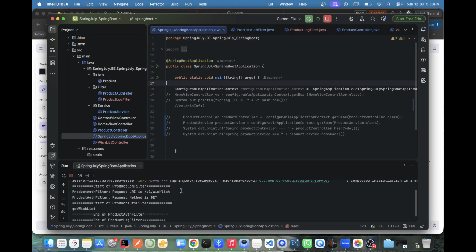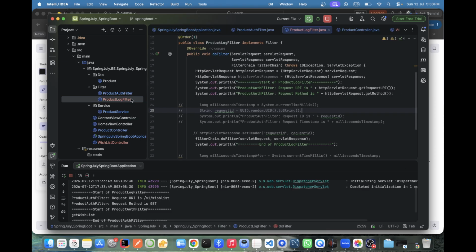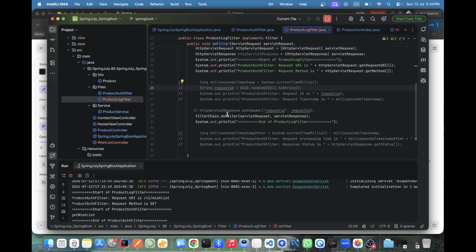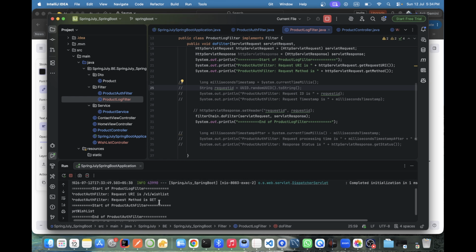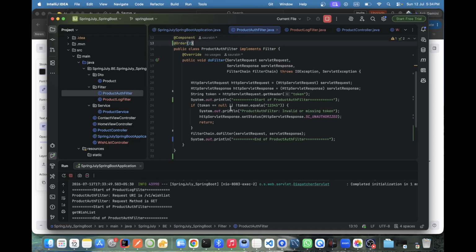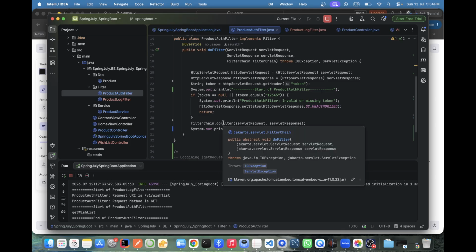See now. First log filter, these two printed. Then it goes to the filter chain. It did not print here, it goes to the filter chain. Then it goes to the auth filter. If everything works in the auth filter, it gives control to the dispatcher servlet.